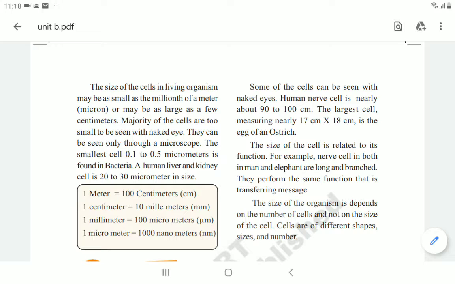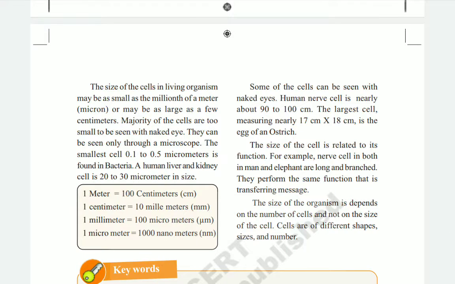And what about its size? 17 centimeters into 18 centimeters. So the size of the cell is related to its function. This is very important, children. The size of the cell of any organism completely depends upon its function only.